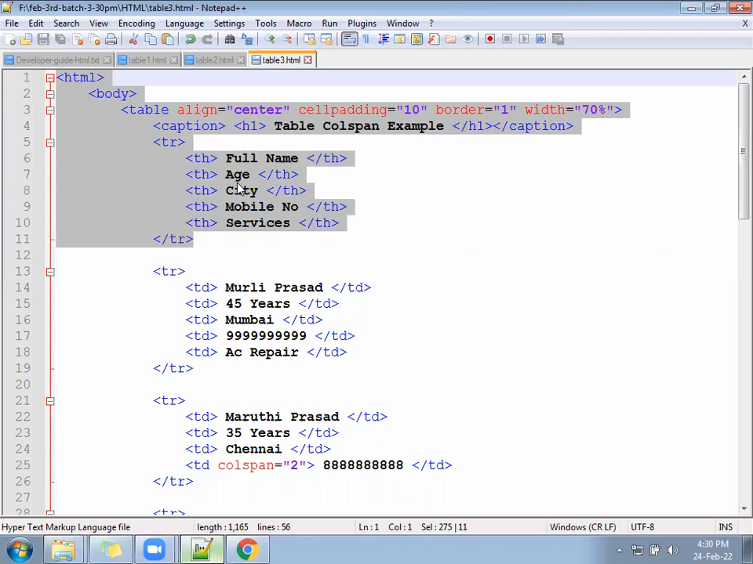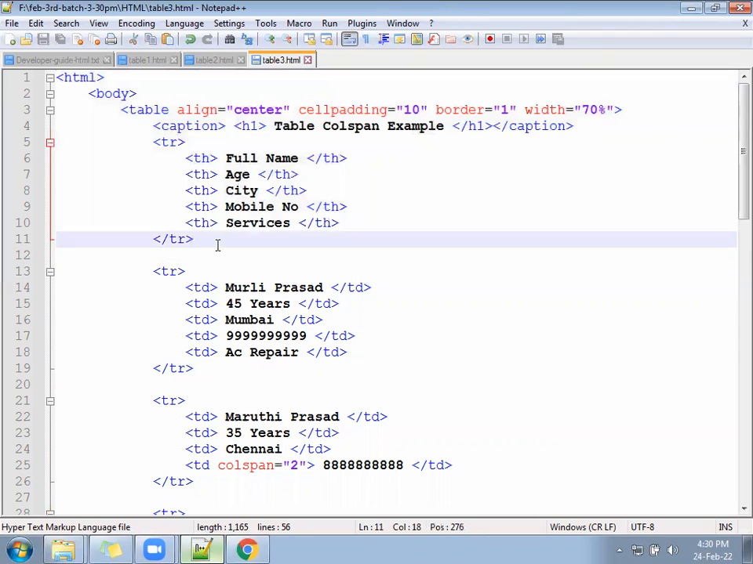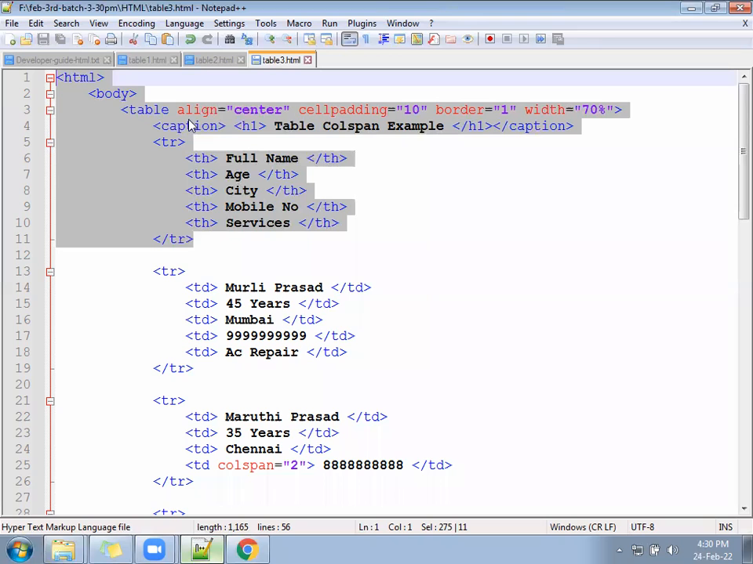Hope you have copied till the first year. Correct. So you can select like this and copy. So copied that, pasted in the next file,